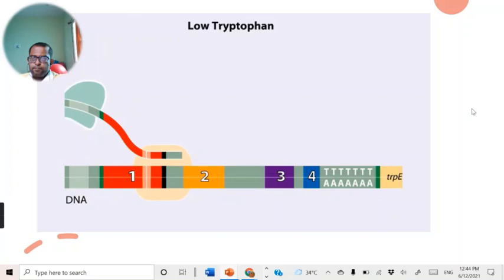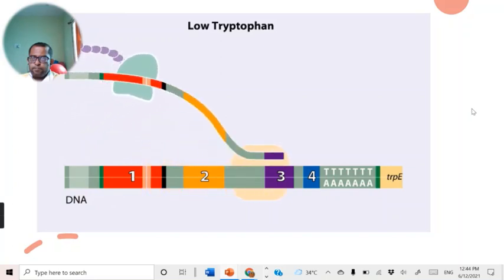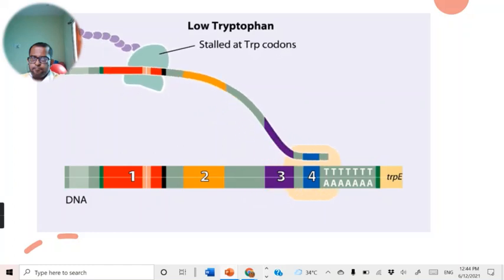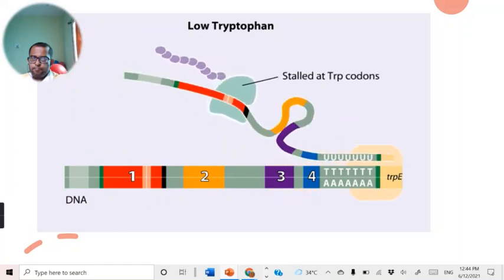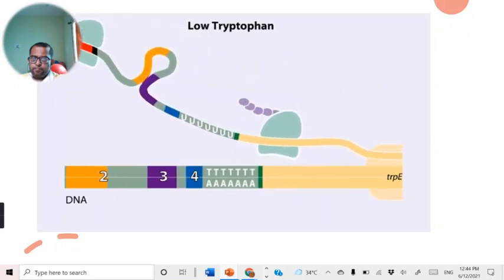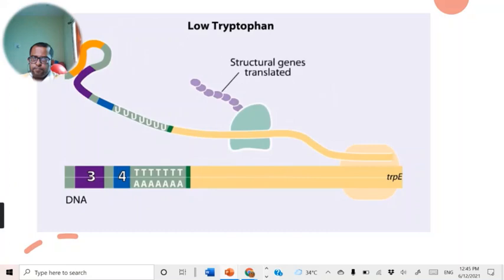When tryptophan is scarce, the ribosome stalls at the tryptophan codons. Therefore, region 2 is not covered when region 3 is transcribed, allowing regions 2 and 3 to form a hairpin that does not terminate transcription. Because region 3 is paired with region 2, it cannot pair with region 4 and form an attenuator. Transcription continues. RNA polymerase transcribes the structural genes, which are translated into enzymes, which in turn synthesize more tryptophan.